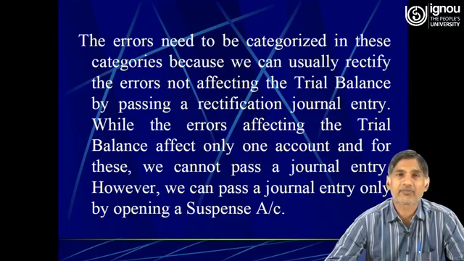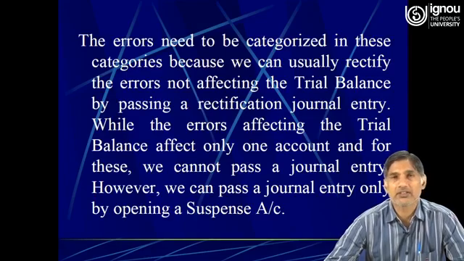But as far as the one-sided errors are concerned, or the errors which affect the trial balance, these errors need to be rectified either by passing a journal entry with the help of the suspense account, or we can rectify these mistakes simply by putting a line on the wrong side, on the wrong journal entry, and correcting the same by writing the right amount either above the amount or below the amount.